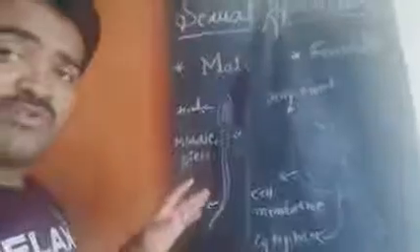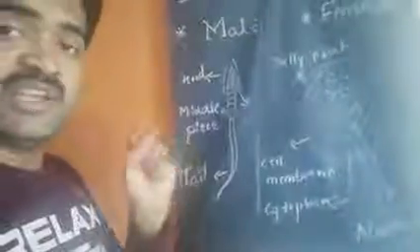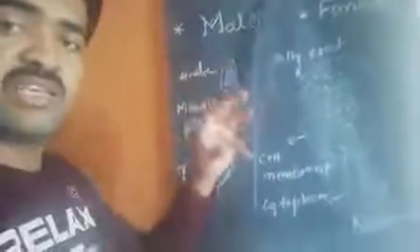By the combination of these male and female gametes we get a zygote. That is called fertilization, the formation of the zygote.